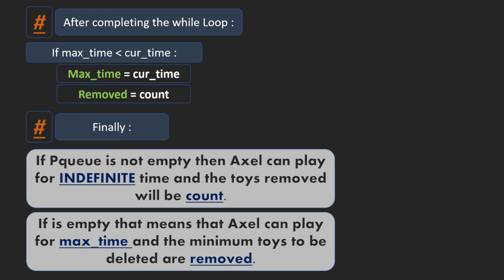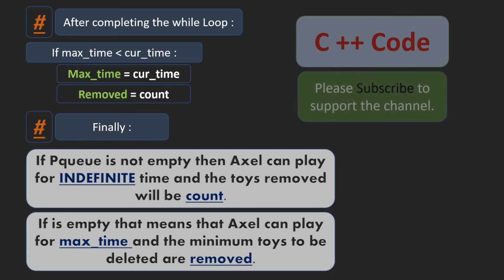This problem was very tricky and requires full focus to understand. Next, the C++ code for this problem is provided. Take a good look at it to understand the solution.